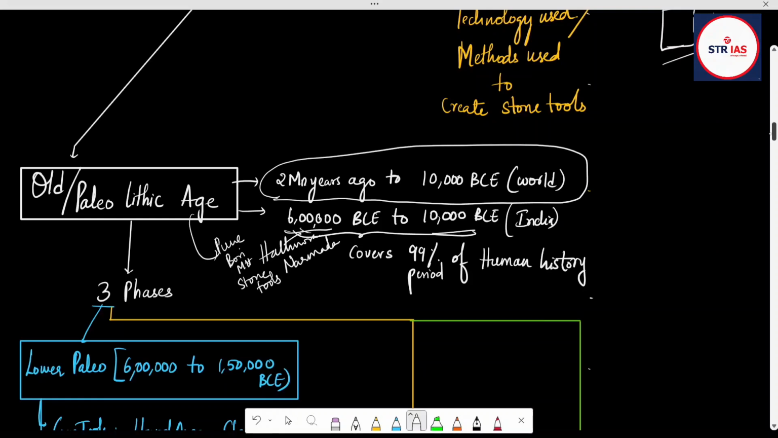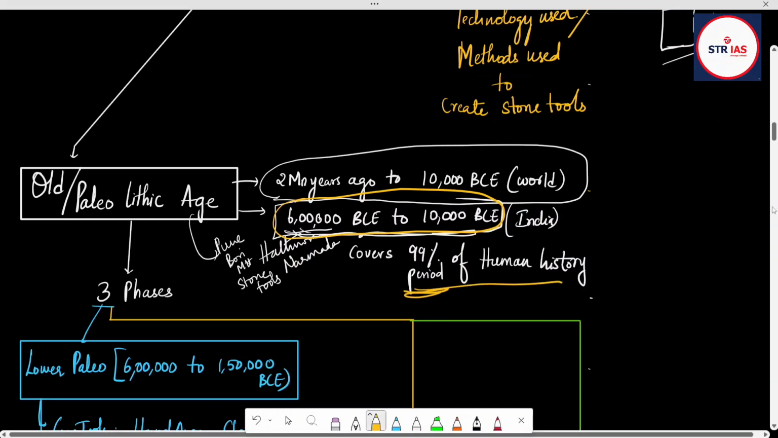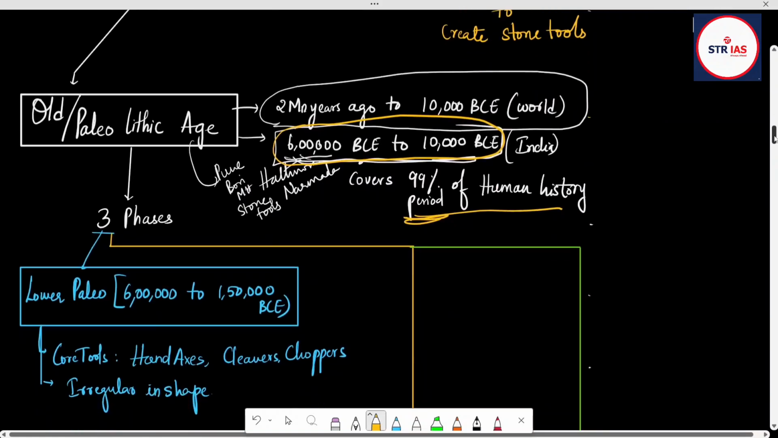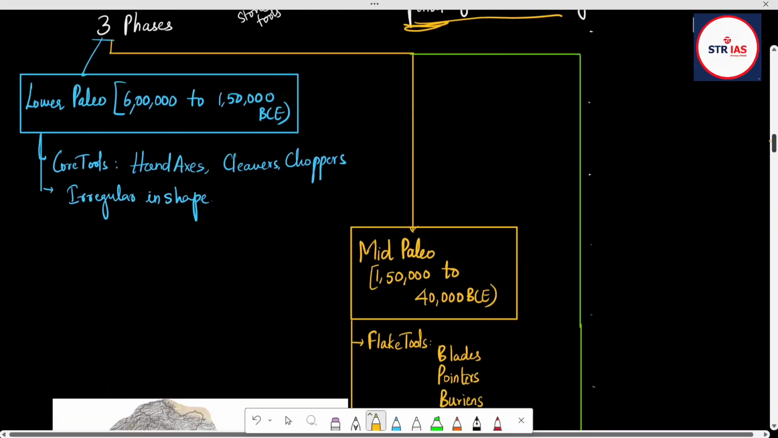So this constitutes around 99% of human history. You can see that 6 lakh years to 10,000 years, 6 lakh years before to 10,000 years before. So it's around 99% of the period of human history. I mean, it is taking more time for the evolution. So this Paleolithic also can be divided into three phases: lower, mid, and upper Paleolithic. When it comes to lower Paleolithic, it's from 6 lakh BCE to 1 lakh 50,000 BCE.